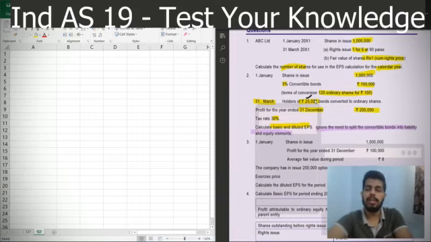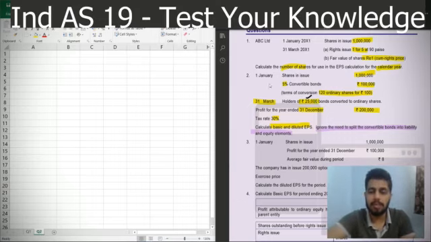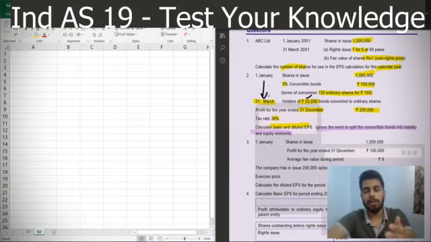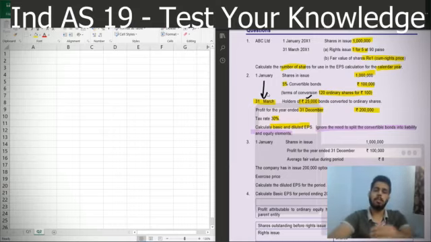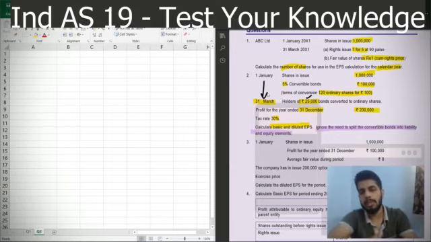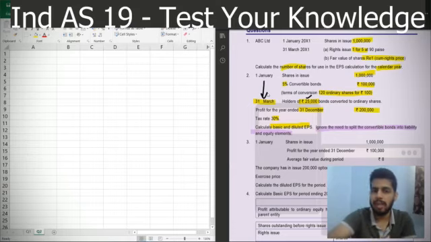But for the diluted EPS, there will be two things which will be affecting our answer. First will be the 25,000 rupees bonds for the 3 months, that is from 1st January to 31st March. The 25,000 rupees bonds were not converted. So for 3 months we'll adjust the profit by the interest saving and the shares by the outstanding shares converted, right? And for the 75,000 rupees bonds, we'll have to consider all the 12 months because they have not converted as at the year end. That means we'll have to consider the interest saving as well as the conversion of shares for all the 12 months in case of 75,000 rupees bonds in diluted EPS.